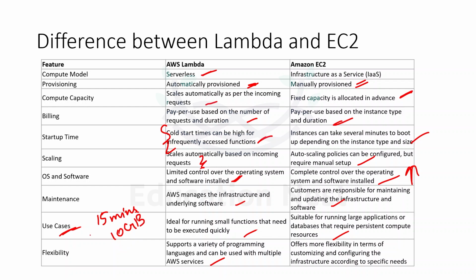So when I invoke one Lambda function, it will run for a maximum of 15 minutes, then it will stop. If your process is going more than 15 minutes, then this is not ideal for that. And we have just 10 GB of memory. So these are a few limitations of Lambda.